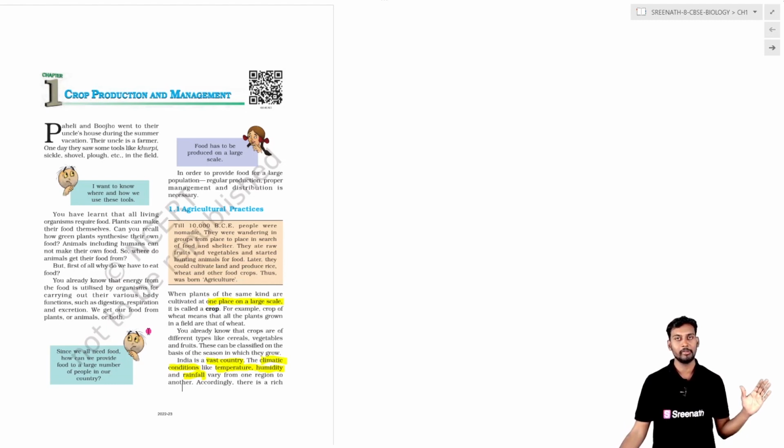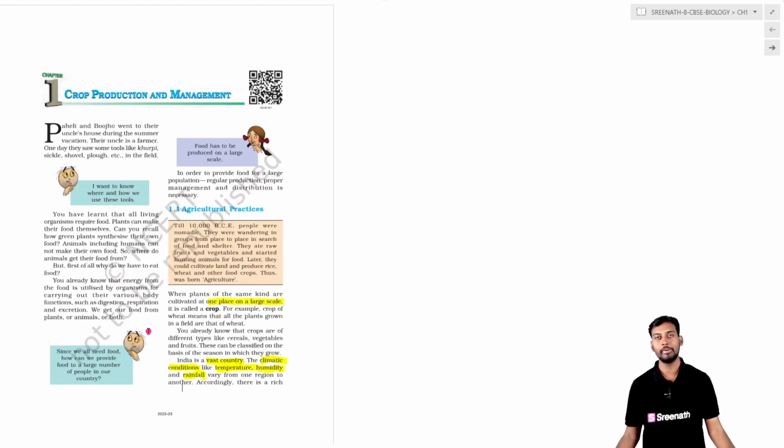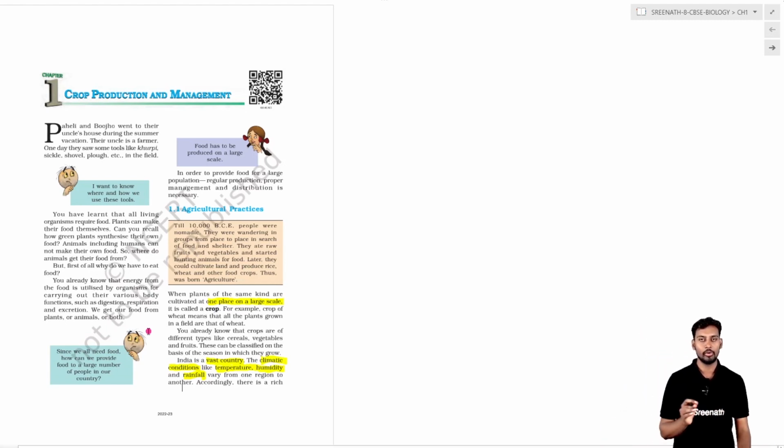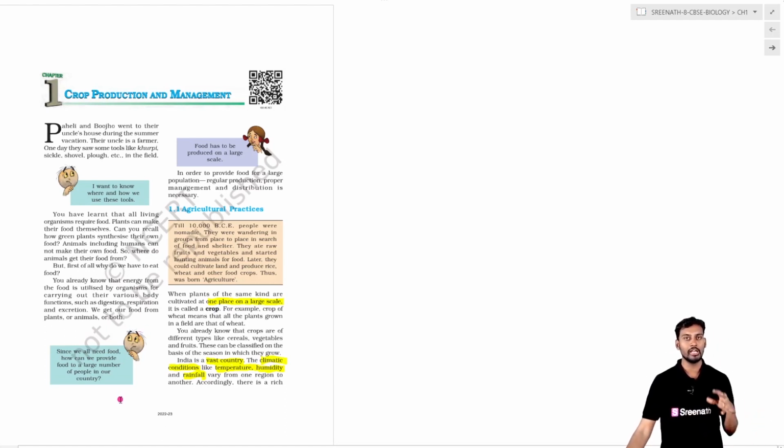Agriculture starts with the preparation of the soil for the plantation, and providing the sowing, that is, adding the seeds to the land for the plants to grow, then irrigation, and finally it ends with the harvesting and the storage. This entire process of the plantation cropping system is called agriculture, and the practices involved as part of agriculture are called agricultural practices. So what are crops actually? What is a crop?